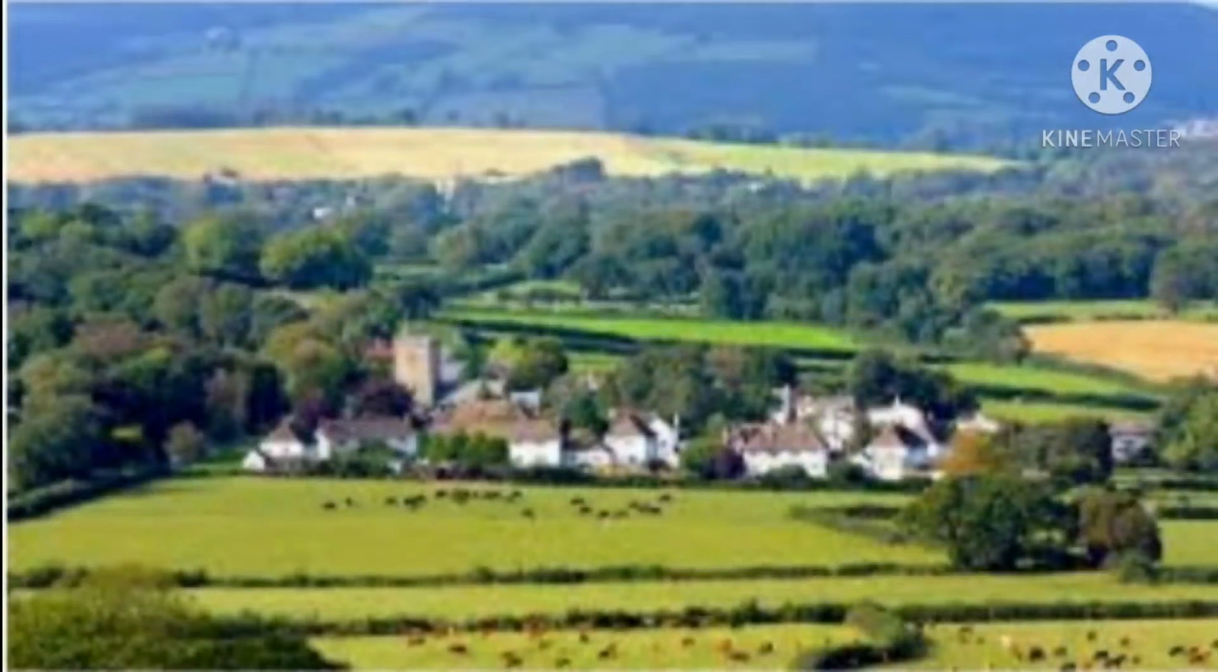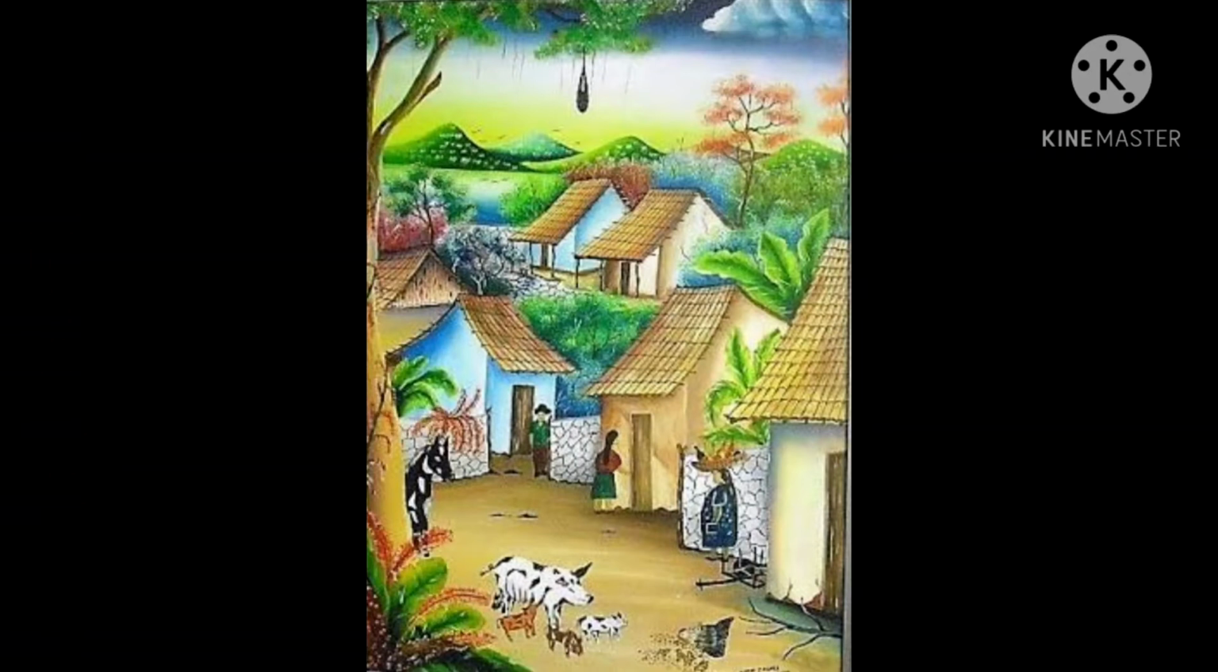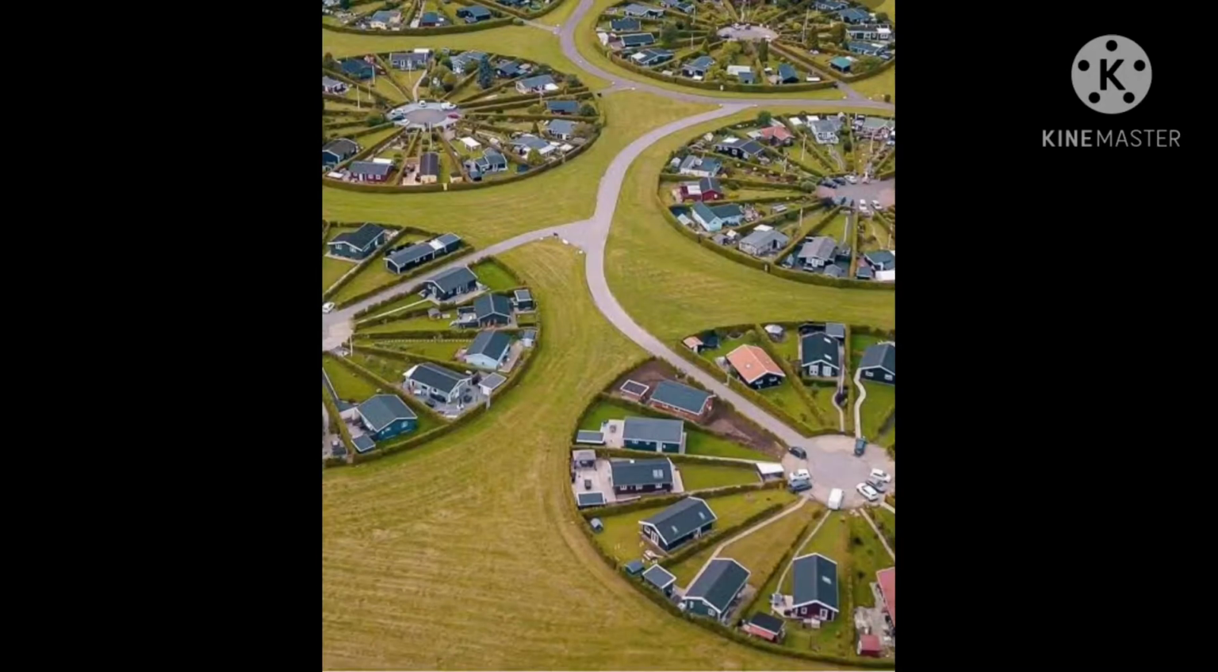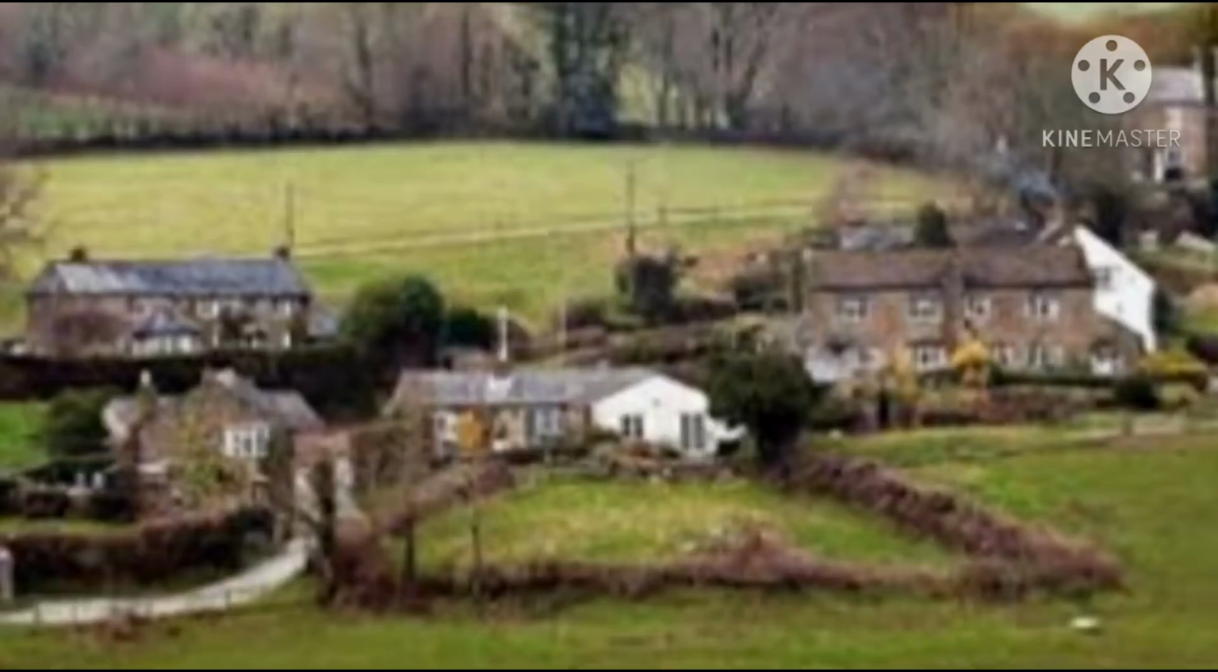Village. See the picture of villages, agricultural land, how green it is. See, agricultural plots are there nearby. So these are the pictures of village development. Okay,